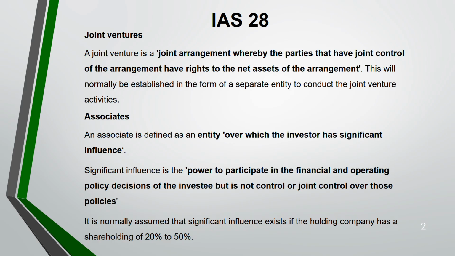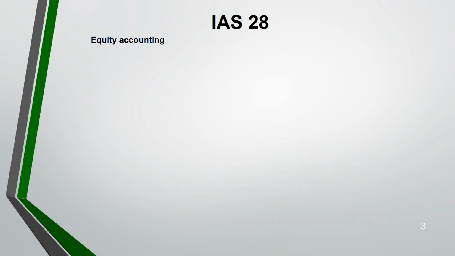So in the exam, either you will be given the percentage to decide whether you have significant influence and whether it's an associate, or you will be told whether they have the power to participate in the decision making of the investee. Now, equity accounting. Under IAS 28, first you decide whether it's a joint venture or an associate. Once you have decided, for both you have to use equity accounting to measure them in your financial statements.